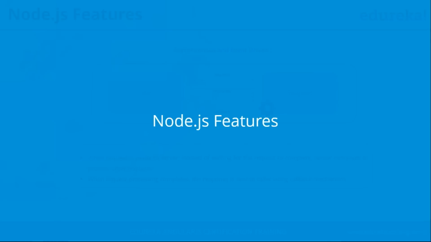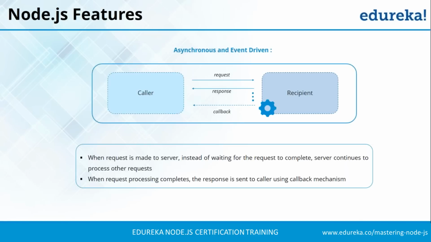So now let us move forward and look at the features of Node.js. The first is asynchronous and event driven. We already discussed the event driven mechanism, so now let us understand asynchronous. In asynchronous, you can see we have a caller who is requesting and a recipient who is sending back the response. We also have a callback function over here. So let us understand how this asynchronous works.